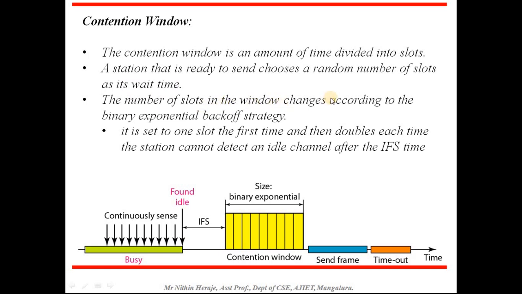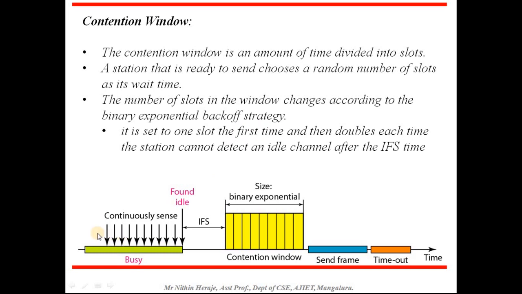The number of slots in the window changes according to the binary exponential back-off strategy. It is set to one slot the first time, and then doubles each time the station cannot detect an idle channel. That is, the first time it is one slot, and if it is again busy, then it will take more slots because it doubles. That's how it works.